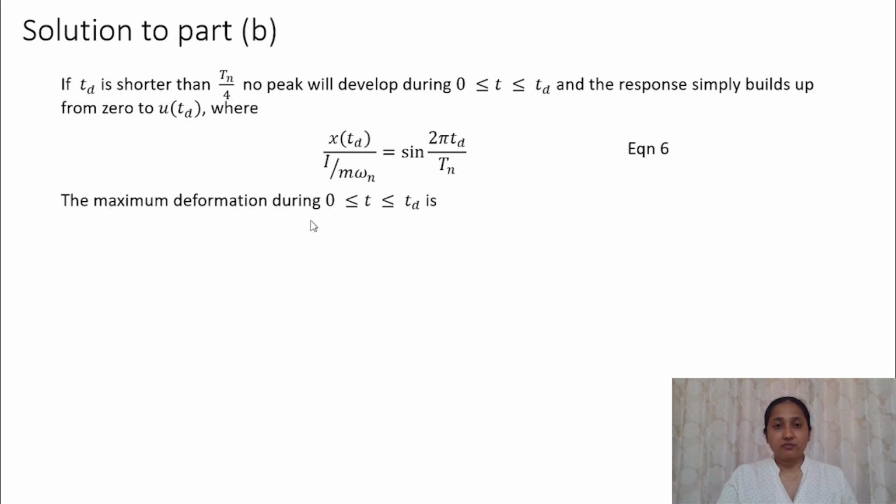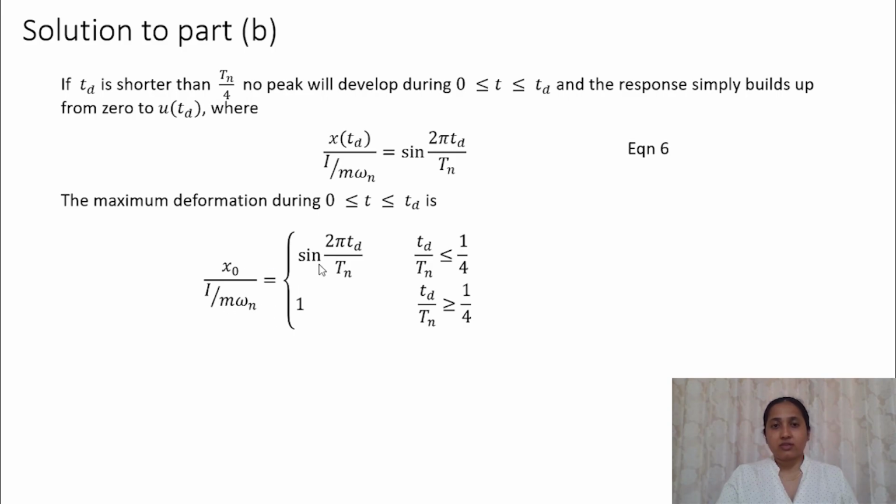So the maximum deformation during time between 0 and Td is x0 by I by m omega n equal to sine 2 pi Td by Tn, if Td by Tn is less than or equal to 1 by 4. And this ratio is equal to 1 if Td by Tn is more than 1 by 4.